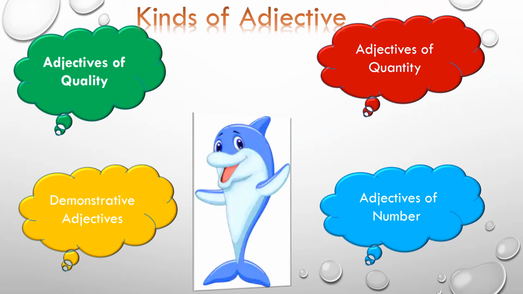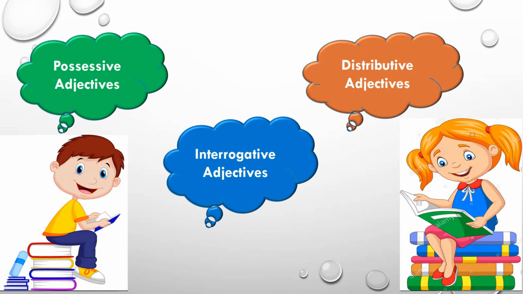Now, there are 7 kinds of adjectives. They are adjective of quality, adjective of quantity, demonstrative adjective, adjective of number, possessive adjective, distributive adjective, and interrogative adjective.